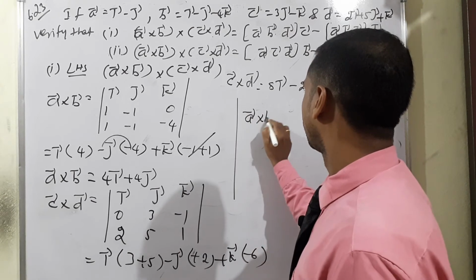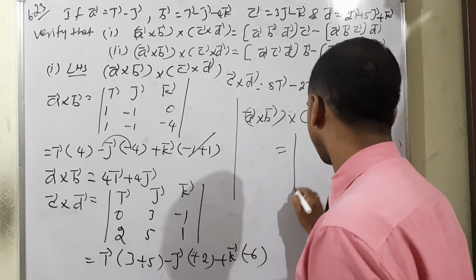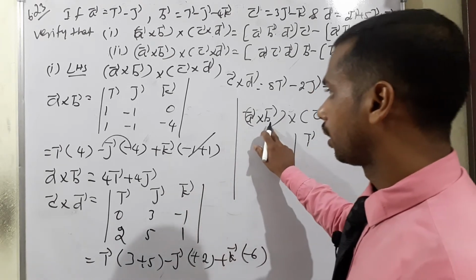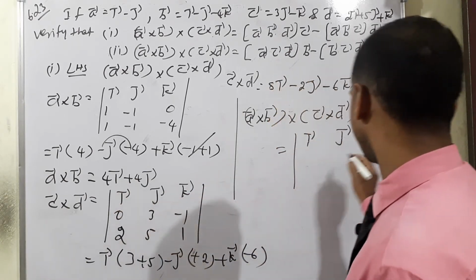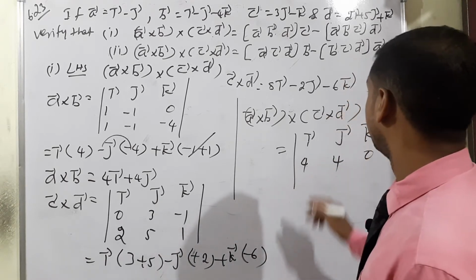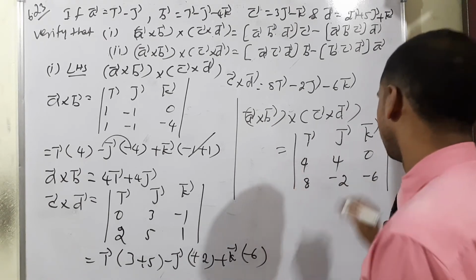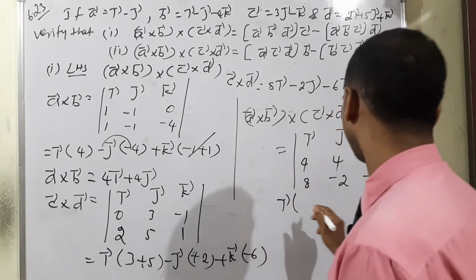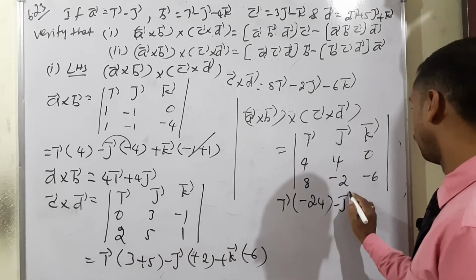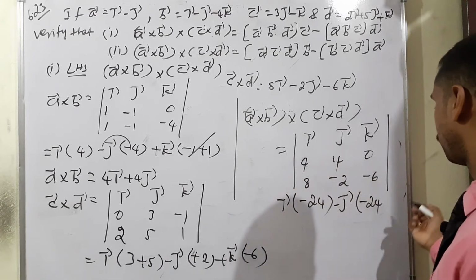Therefore, A vector cross B, then cross C vector cross D means determinant I vector, J vector, K vector. A vector cross B is equal to 4 I and J. K, there is nothing to value. We can write it 4, 4 only. The next condition, C vector cross D: 8, minus 2, minus 6. So now, again I vector means 4 into minus 6, minus 24. Cross multiply means 0. Again minus J vector means 4 into minus 6, minus 24. There is also 0, isn't it?